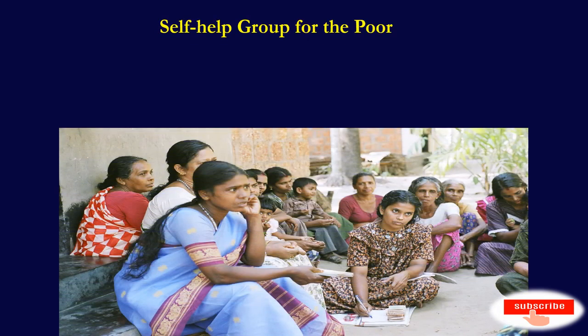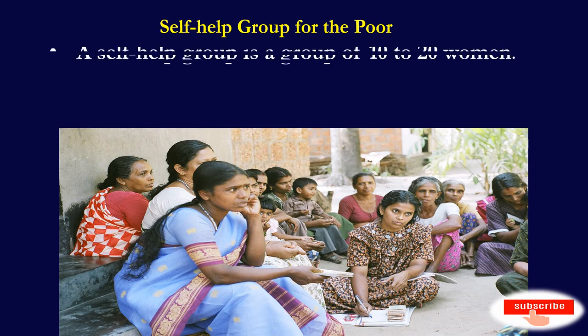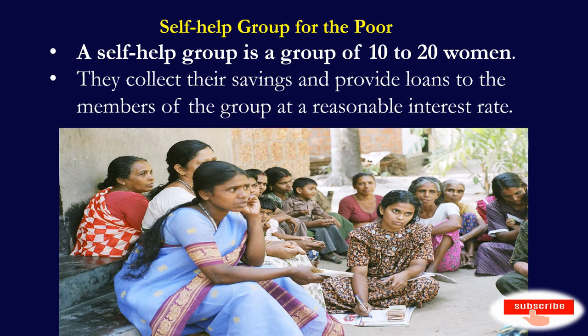Next, we have the self-help group for the poor. A self-help group is one of the new ways to provide affordable loans to the poor. It is a group of 10 to 20 women who collect their savings and provide loans to the members of the group itself. Members can take small loans from the group at a reasonable interest rate. And after 1 or 2 years, if the group is regular in savings, it becomes eligible for taking loans from the bank. And the loans are granted in the name of the group. The repayment of the loan is not only the responsibility of 1 or 2 members of the group, but all the members of the group are responsible for the repayment of the loan.